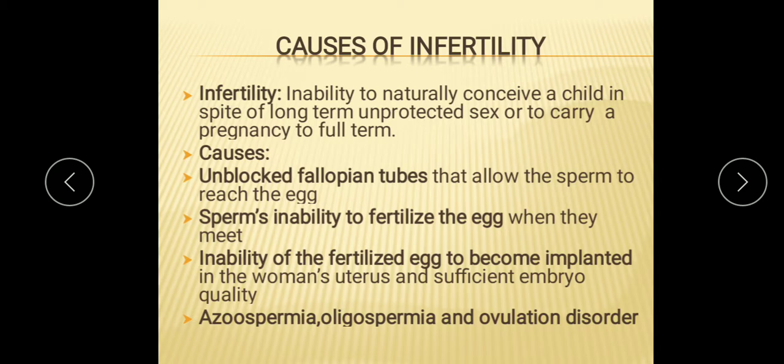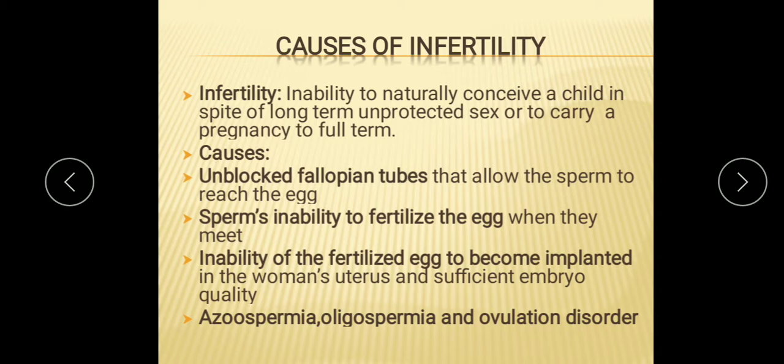Now in the female, the most common female infertility cause is an ovulation disorder. Other causes of female infertility include a blocked fallopian tube, as I discussed earlier, or congenital anomalies, that is birth defects involving the structure of the uterus, and uterine fibroids. They are all associated with repeated miscarriages. So these are the reasons for infertility.